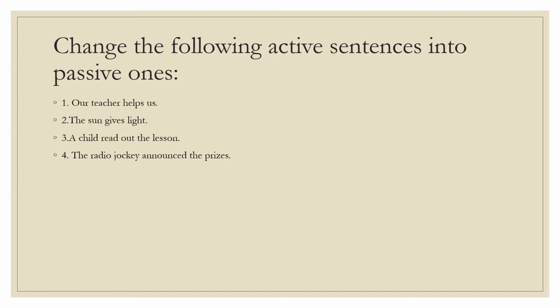So we will pronounce it as "red." A child read out the lesson. Now the focus in the passive voice should shift to the lesson. So please start your sentence with "The lesson ---" and write it in your notebooks.